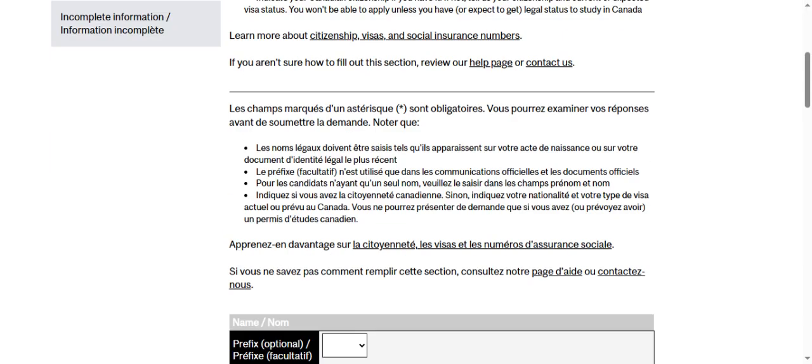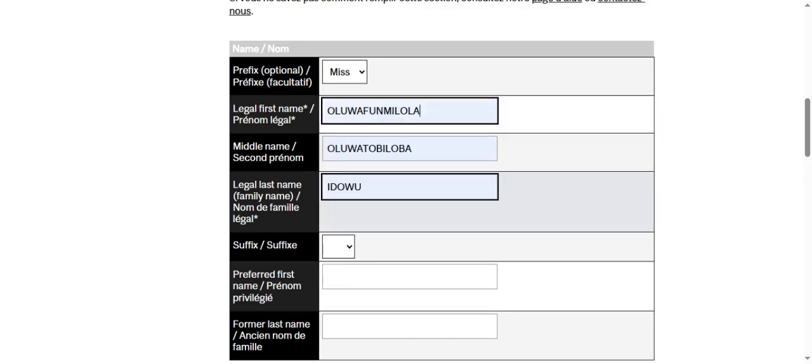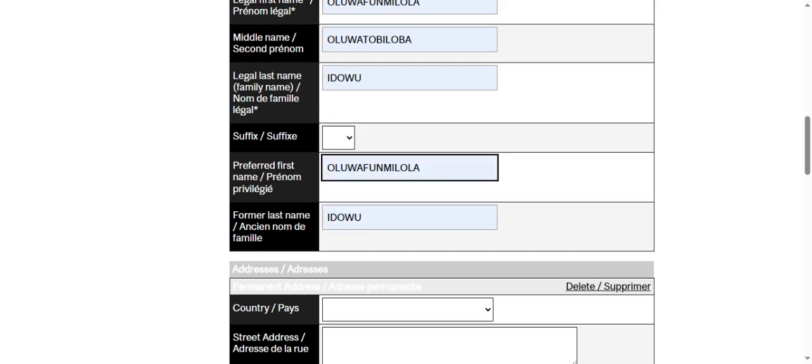So now the first thing is to create an account, which I already did. To create an account, your personal information is the first thing. So now here you are going to put in whether you are Mr. or Mrs. So let's put Miss. Put in your name, your middle name, your last name. If you have a preferred name, you can put your preferred name. And if you have a former last name, you can put it, but I don't have one.